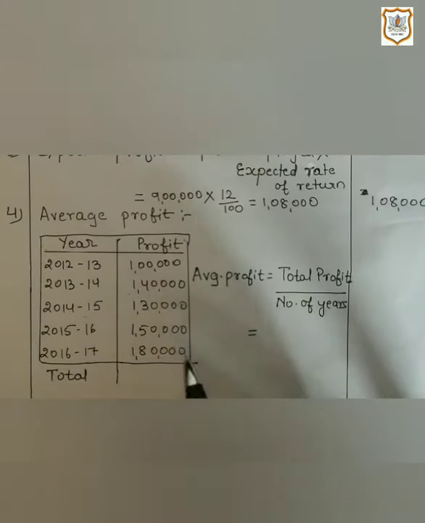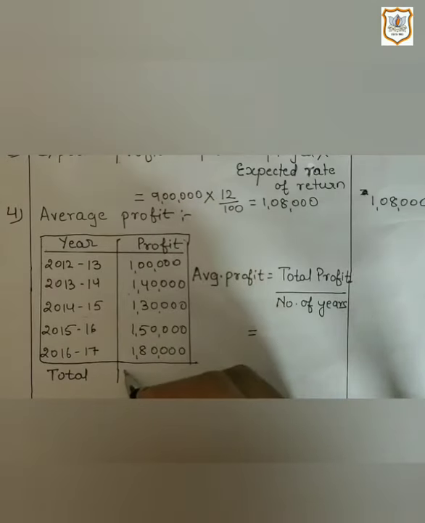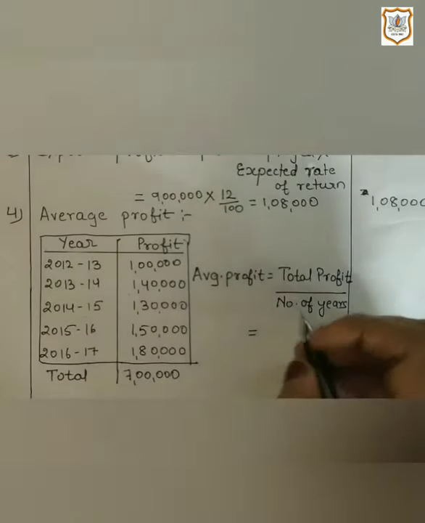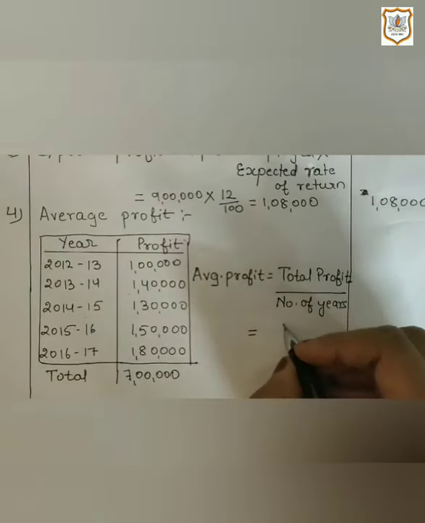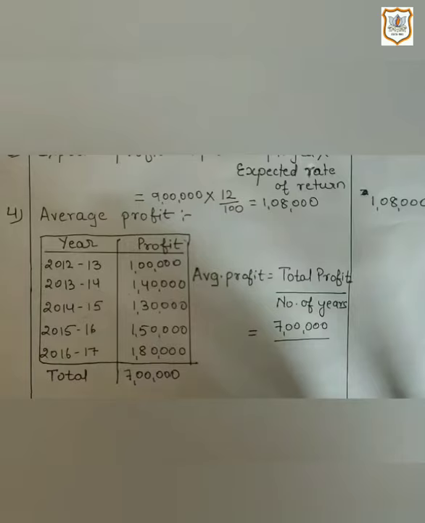Now by adding up all these profits, we will get 7 lakh. So our total profit is 7 lakh. Now substitute this in the formula. We will get 7 lakh, which is total profit, divided by number of years.